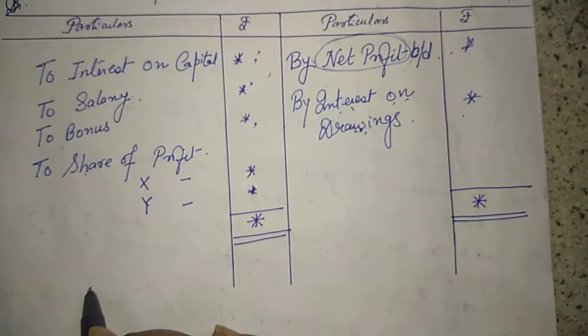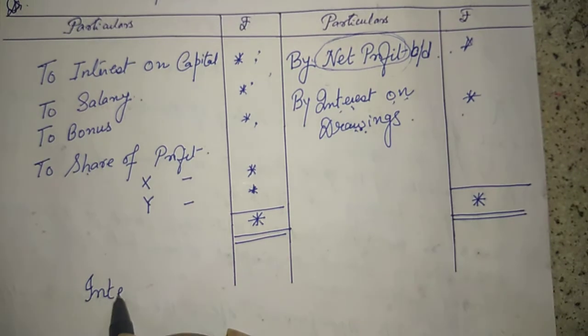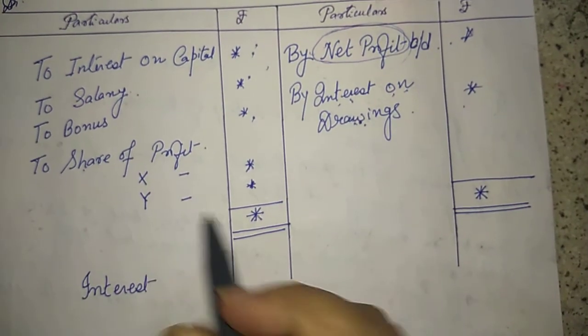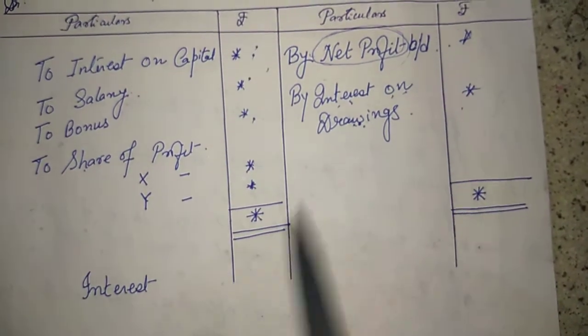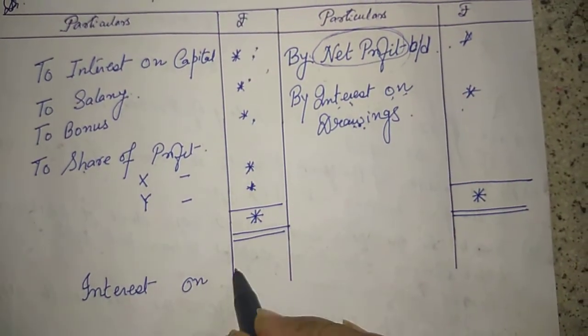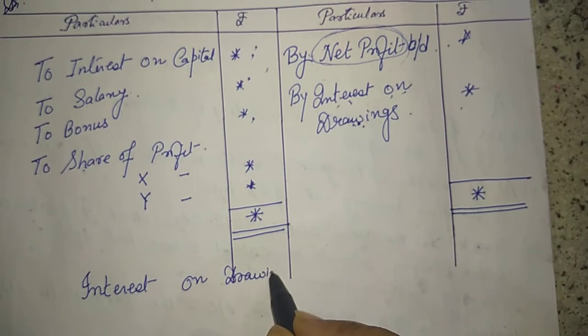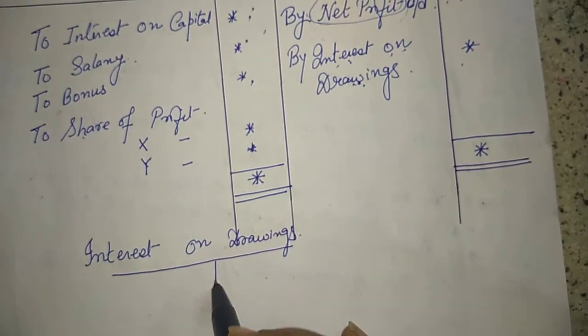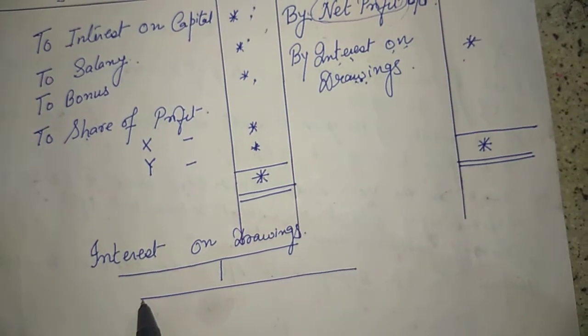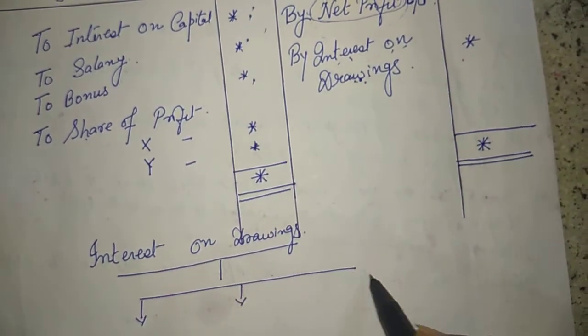The next important thing that I want to discuss is interest on drawings. Interest on capital, whatever the amount of capital would be, a certain percentage would be given, and you would be finding interest on capital. Interest on drawings. Drawings can be done in three ways, meaning in three periods of time.